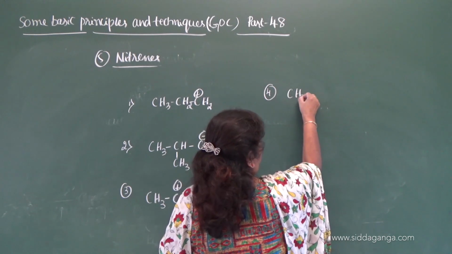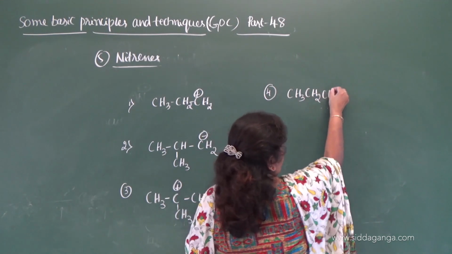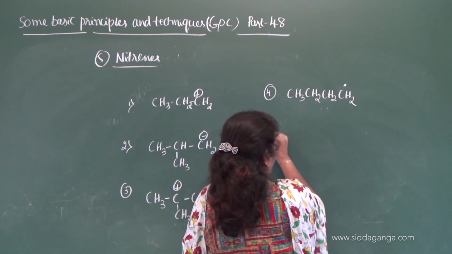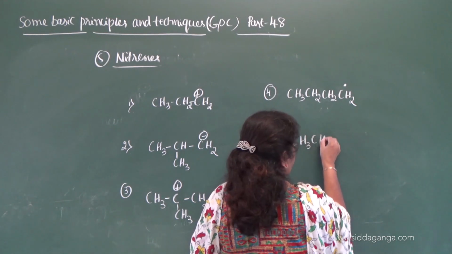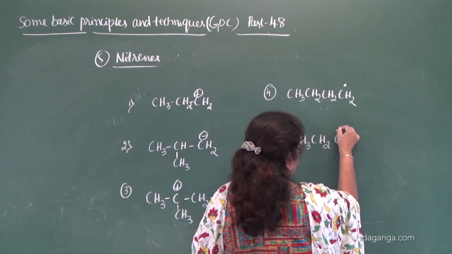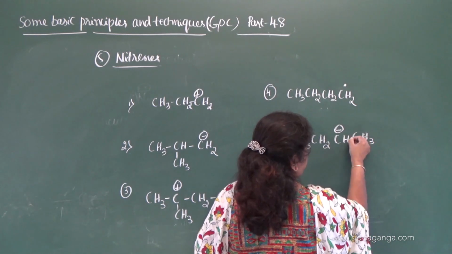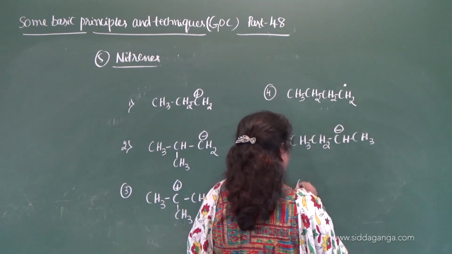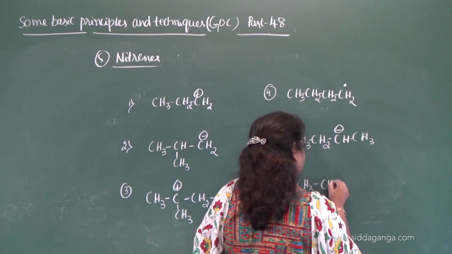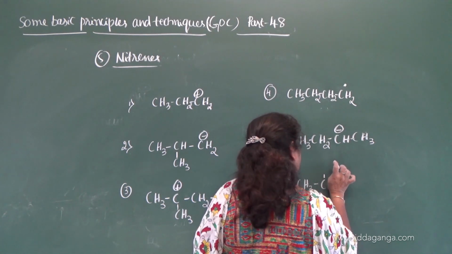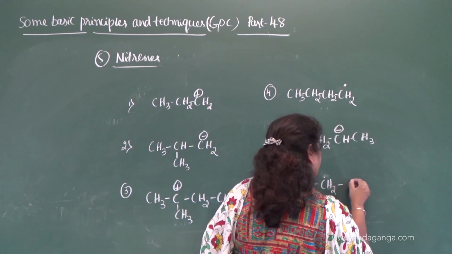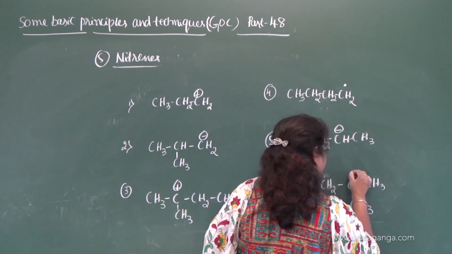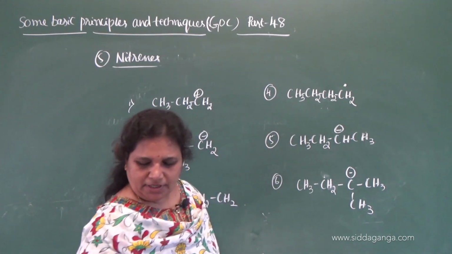Fourth one, CH3CH2CH2 dot. Fifth one, CH3CH2CH minus CH3. Okay. Sixth one, CH3CH2 with CH3, CH3 minus.